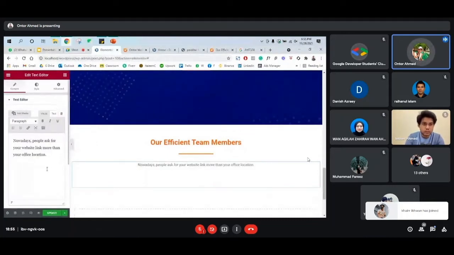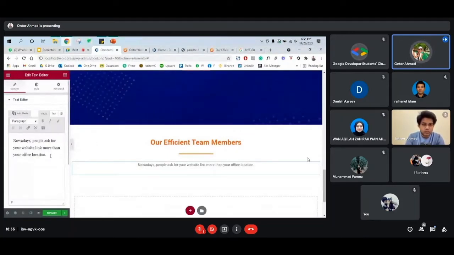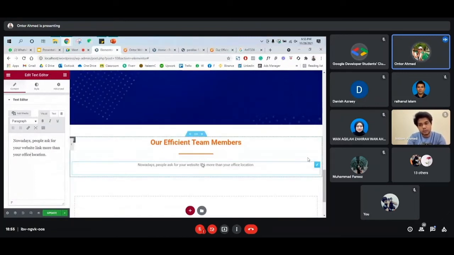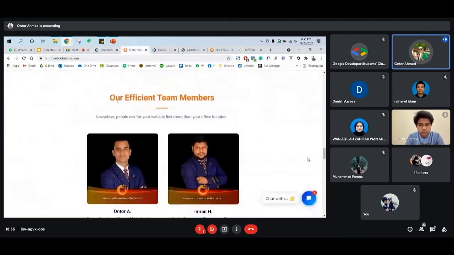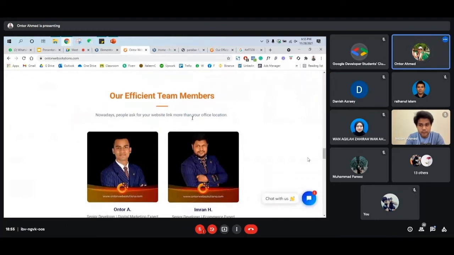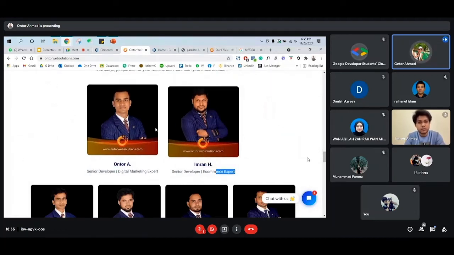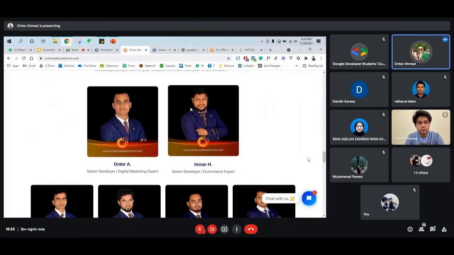You need to remember that every time we copy the text, we need to paste it as plain text, so you will not copy the previous text style. And then we already finished the heading, divider, and text editor, and now we'll add one more heading, text editor, one more heading, text editor.